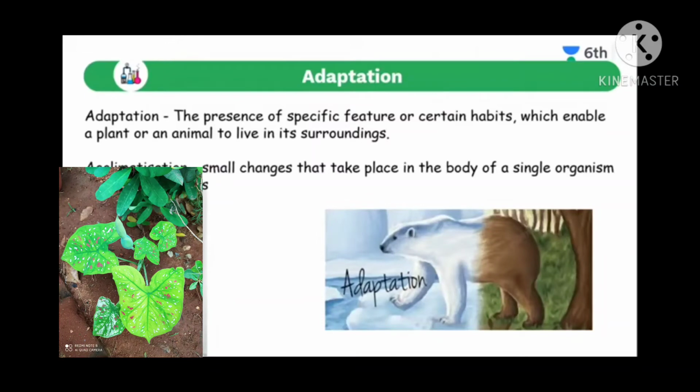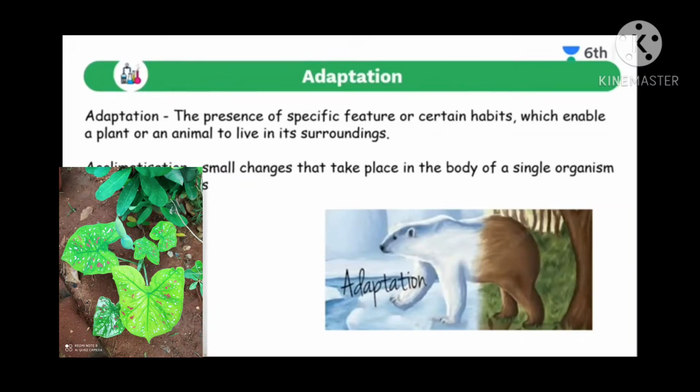These are the adaptations adopted by animals living in certain habitats to overcome the climate of their surroundings. This is called adaptation. What is acclimatization?